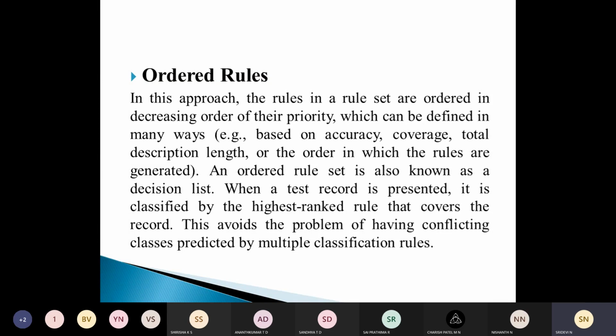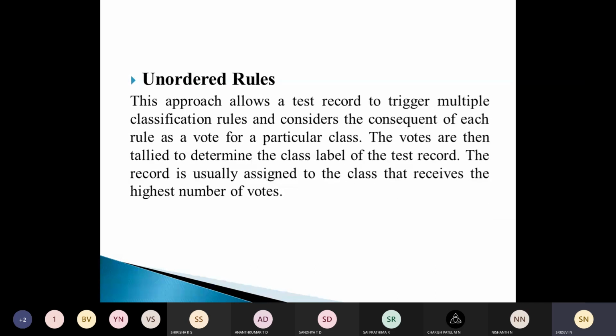Take the turtle example. It belongs to R4 as well as R5. Which one do we consider? There is a conflict. How do we resolve that? By using the ordered rules. We give priority to those rules, and the test record is assigned to the class of the rule with the highest priority. We can classify like that and overcome that problem. And one more approach is using unordered rules.